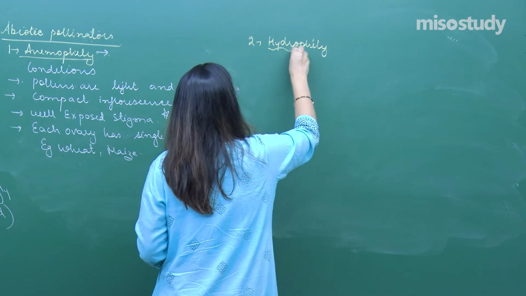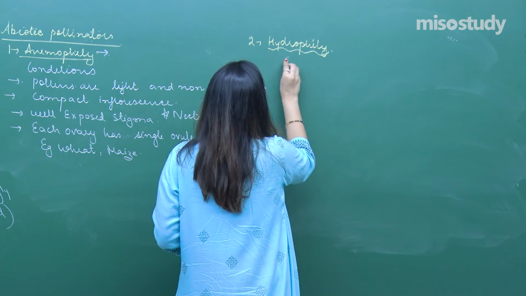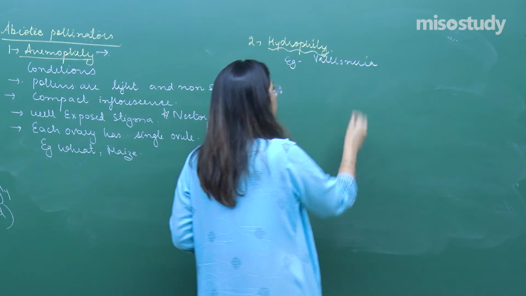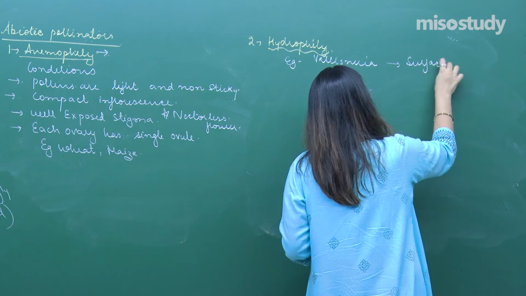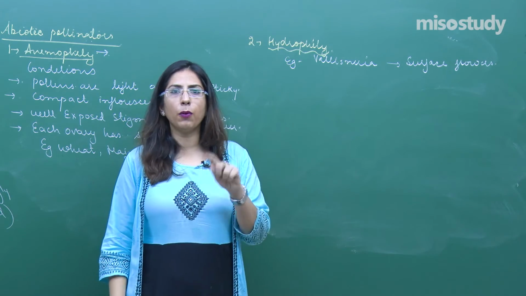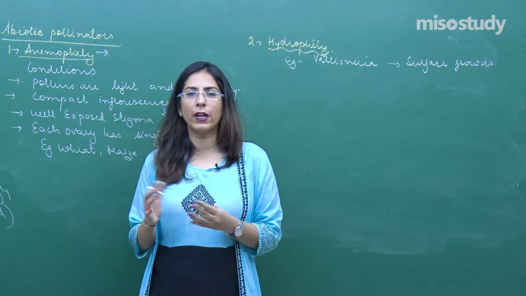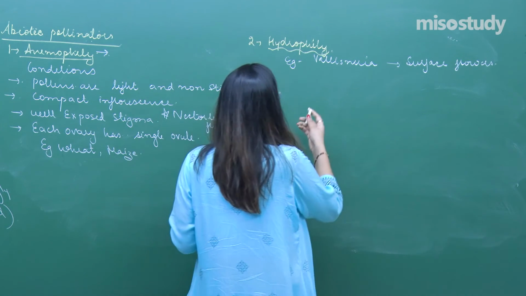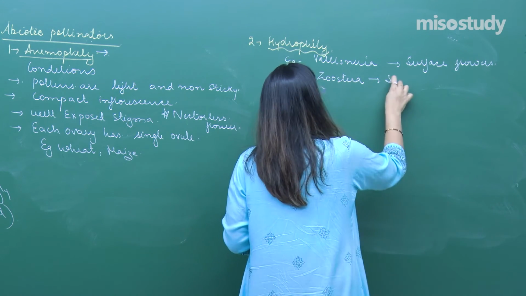Hydrophily, the name itself indicates that it requires water. For example, you can take Vallisneria, which has surface flowers. In this case, the pollens are non-wetted. They have a mucilage covering around them, which prevents wetting of these pollens. Also you can take another example of Zostera, which is a submerged plant.